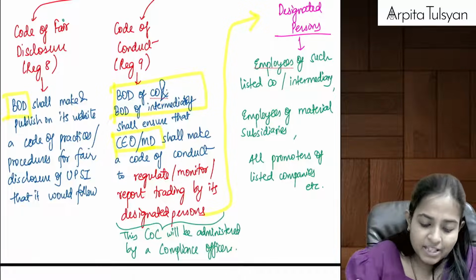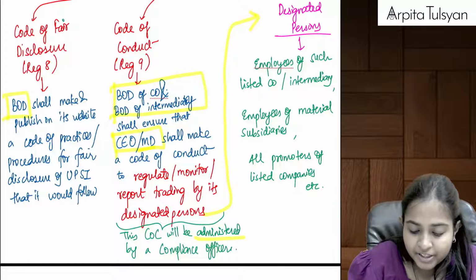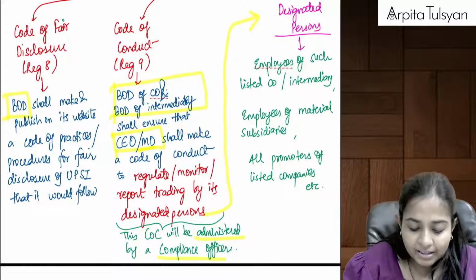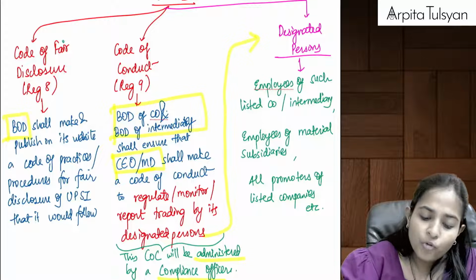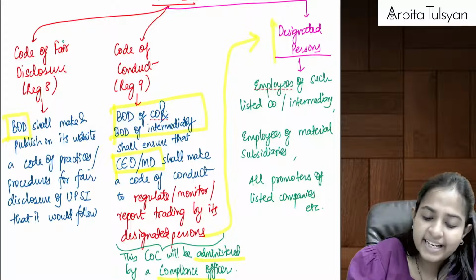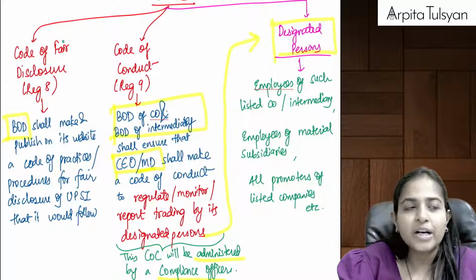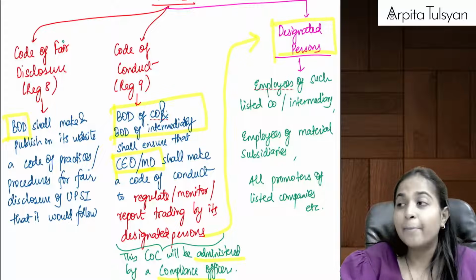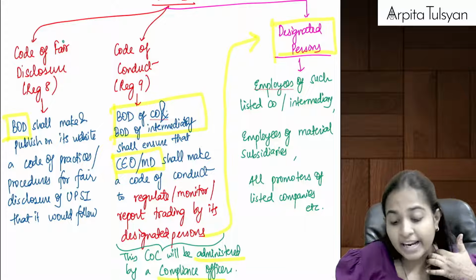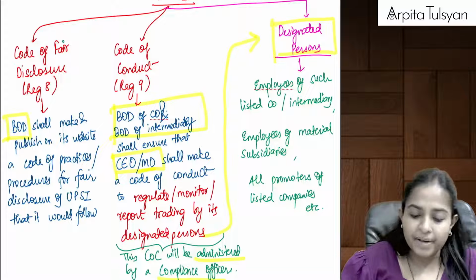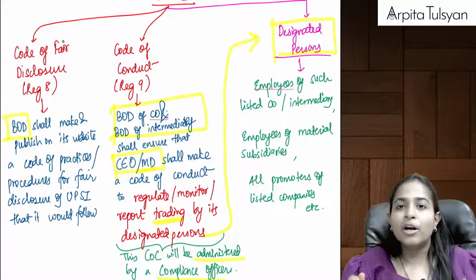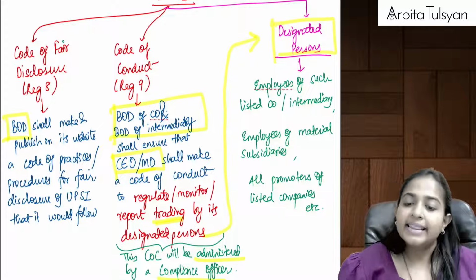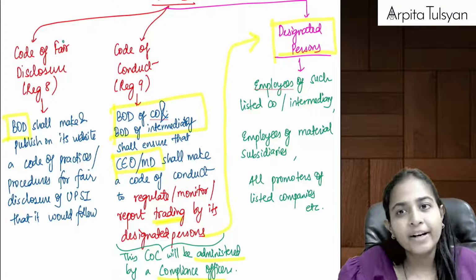And this will be administered by the compliance officers of the company. Who are the designated persons? Employees of the company, employees of the intermediary, employees of our material subsidiary, all promoters of the listed company, etc. Whenever they are doing some permitted trading, they have to do it as per the code of conduct.